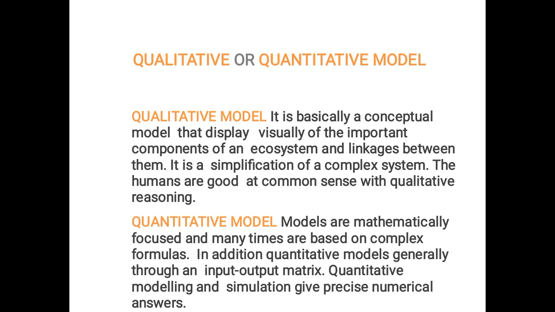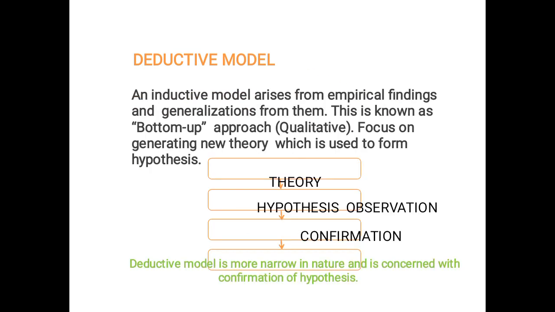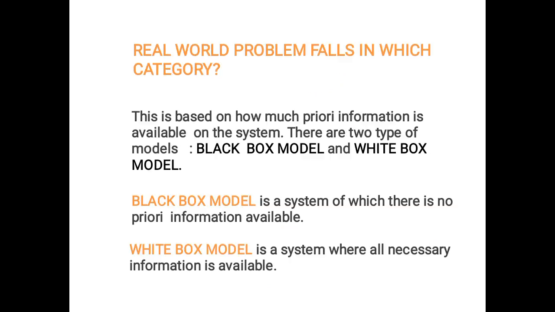Qualitative model and quantitative model, this is not at all an important model, just the names themselves clearly tell what is qualitative and quantitative. When the mathematical model is used to solve the problem based on its final quality, we call it a qualitative model. When the mathematical model concentrates on numbers, that means the amount produced in the final step, we call it a quantitative model. Deductive model is a model reduced to some exterior hypothesis, observation and confirmation.